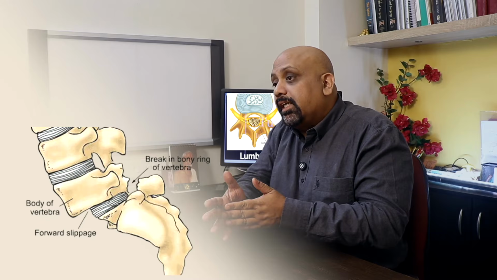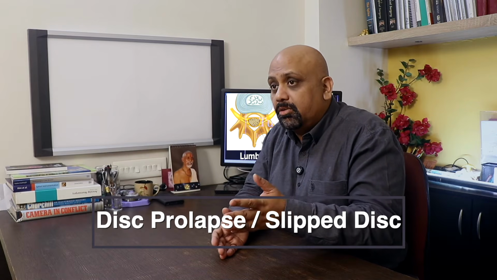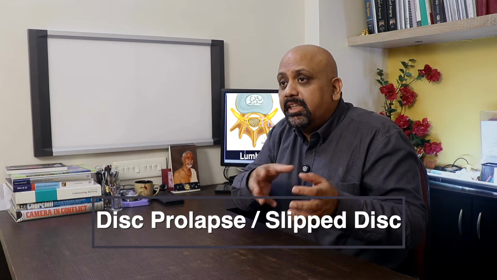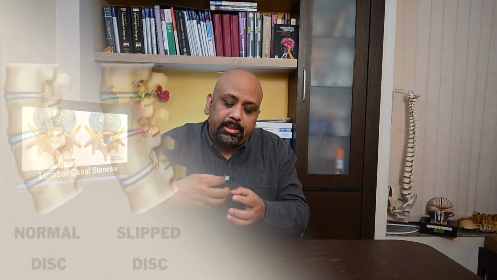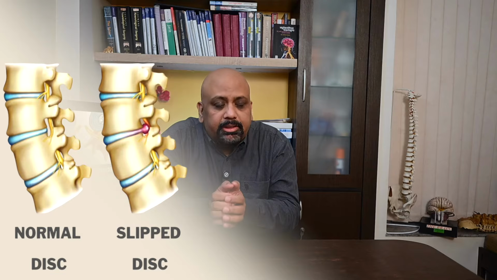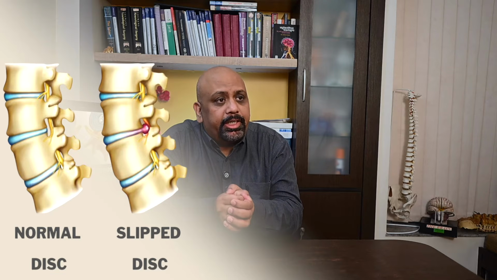Another thing that causes canal stenosis is a well-known problem of disc prolapse or disc herniation or slip disc. So the disc between the two vertebrae slips and comes behind, and it reduces the area of the canal, stenosing it. So the nerves inside the canal get very small space to reside in, and then the symptoms start in the lower limbs. So there are multiple such reasons for lumbar canal stenosis.